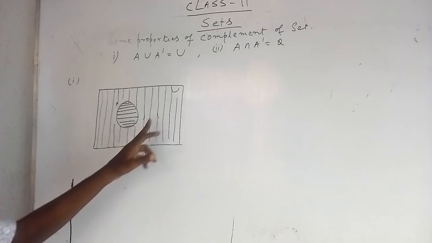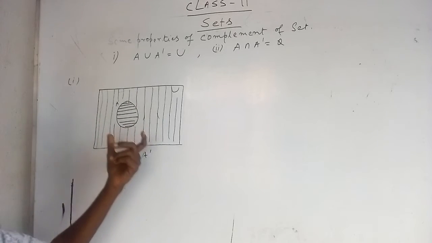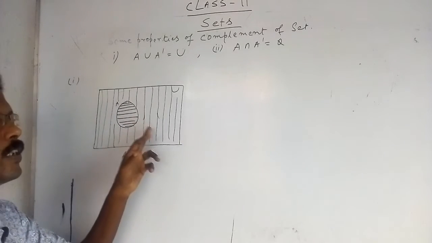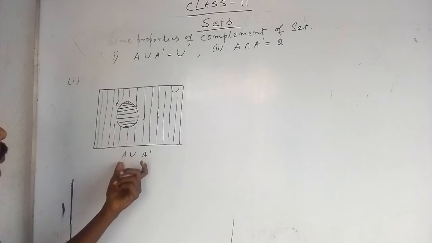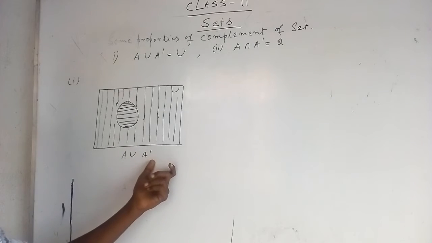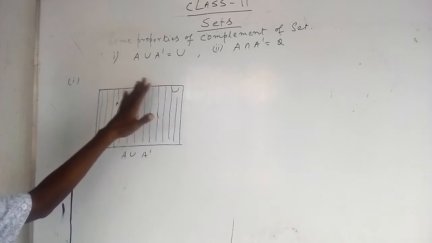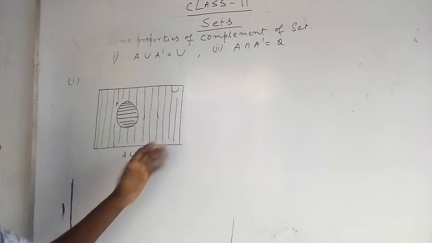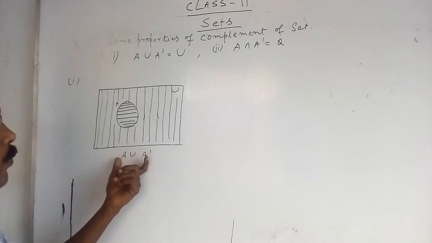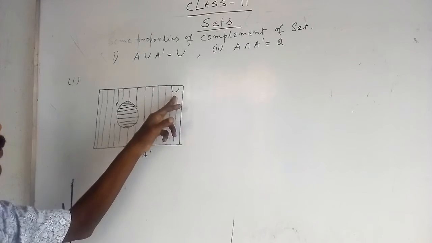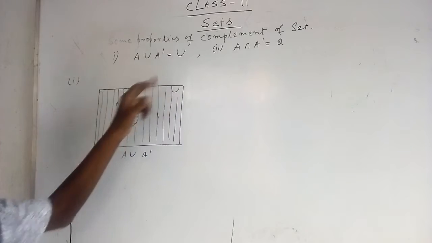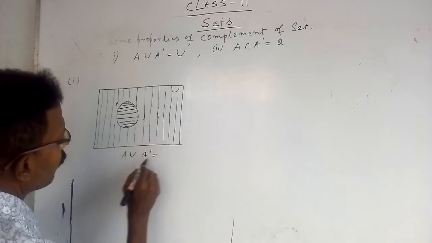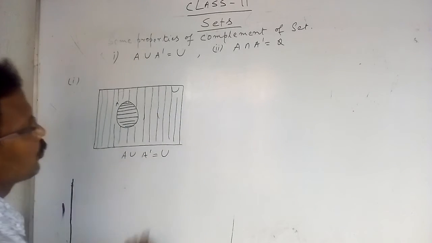So all the regions, whether horizontal or vertical, belong to this set, that is A union A complement. All are covered, that is A union A complement is equal to U, the universal set. So you can write A union A complement is equal to U.